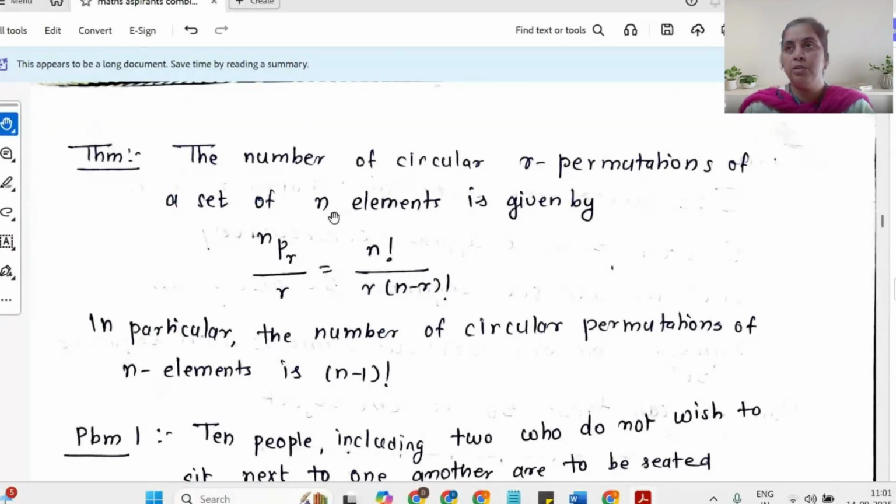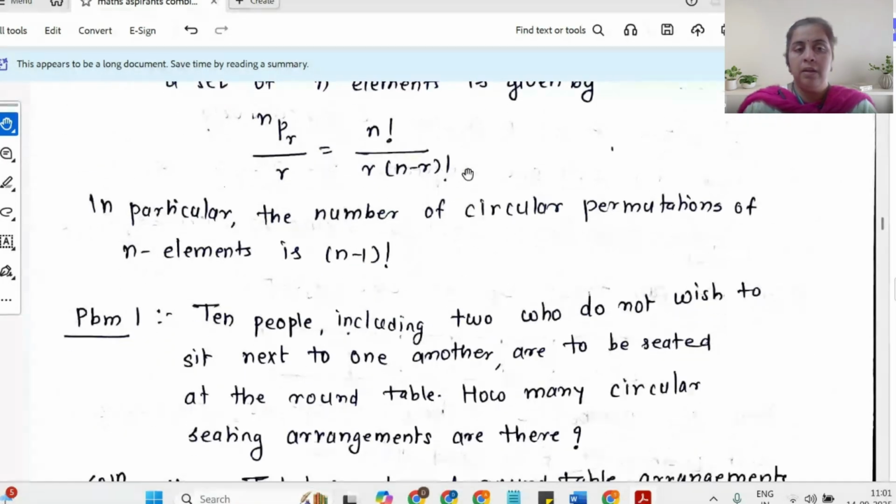R-permutation means you have n elements, from that you choose R elements and arrange them. The arrangement of R objects out of N objects around a circle is given by NPR divided by R, that is N factorial divided by R into (N minus R) factorial. In particular, circular permutations of all N elements turn out to be (N minus 1) factorial.